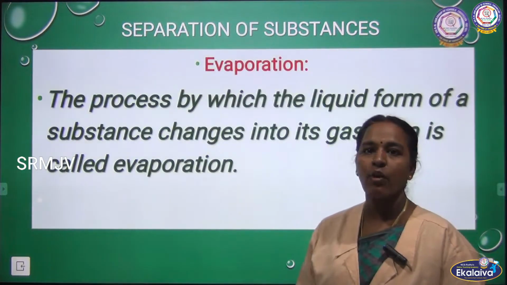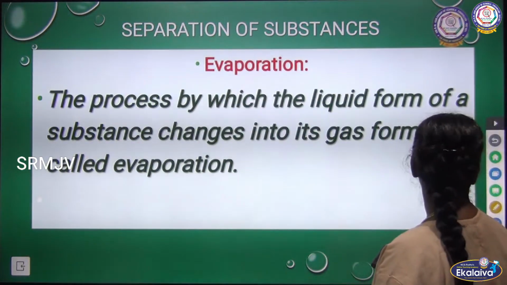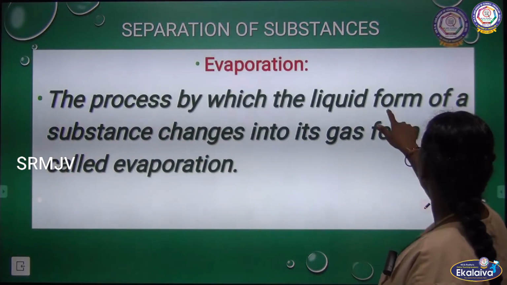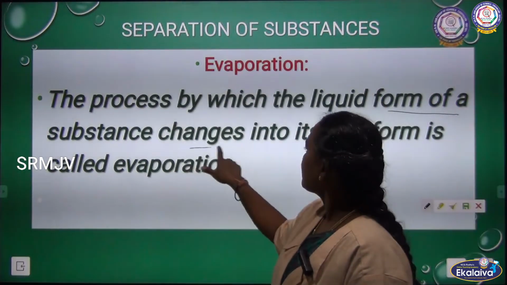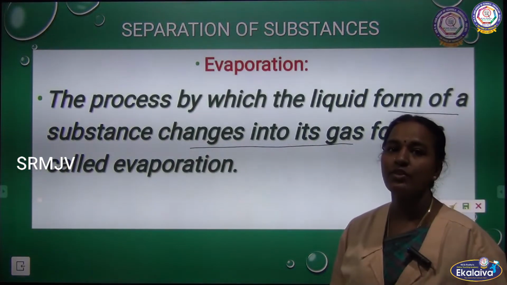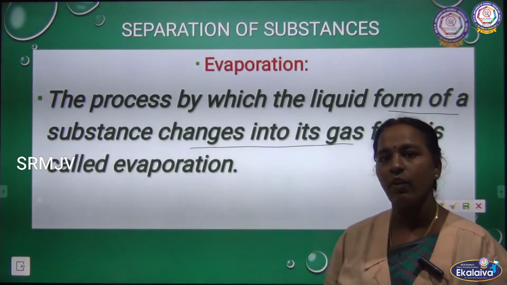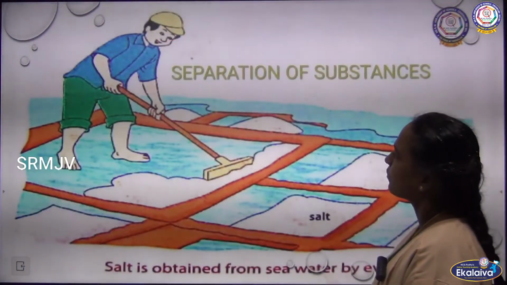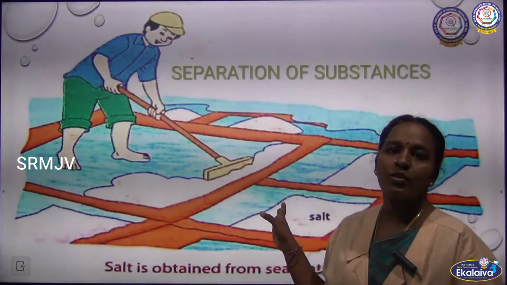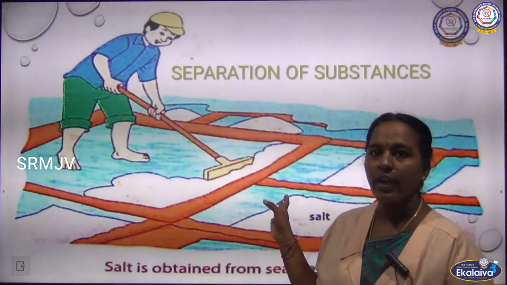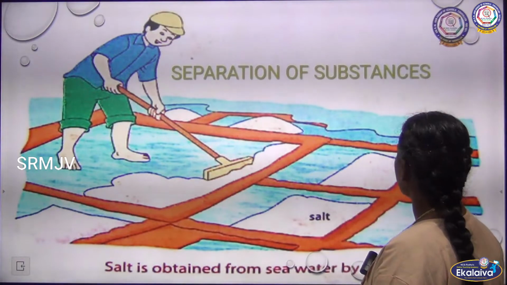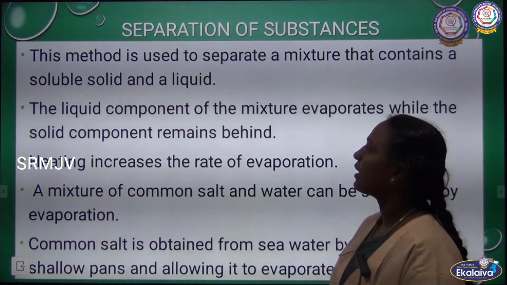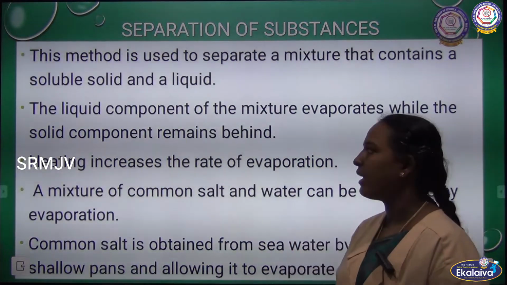Let us see what evaporation is. The process by which a liquid changes into gas is known as evaporation. You can see we get salt from seawater by the process of evaporation. This method is used to separate a mixture that contains a soluble solid and a liquid.